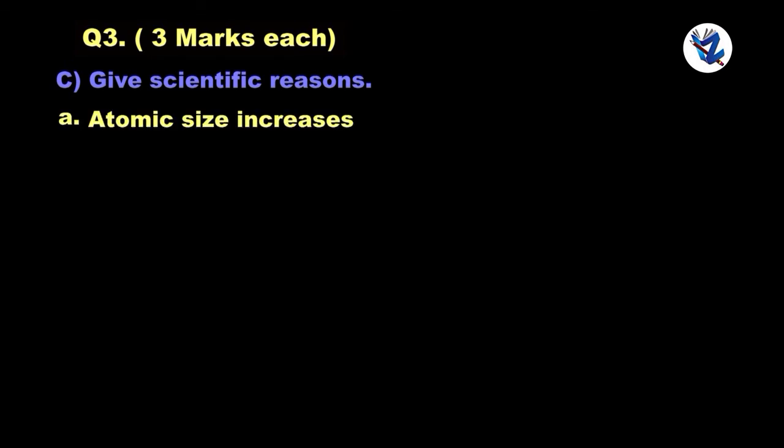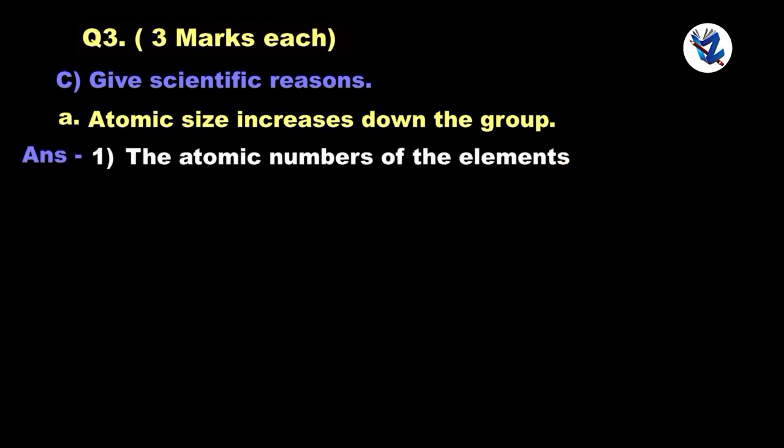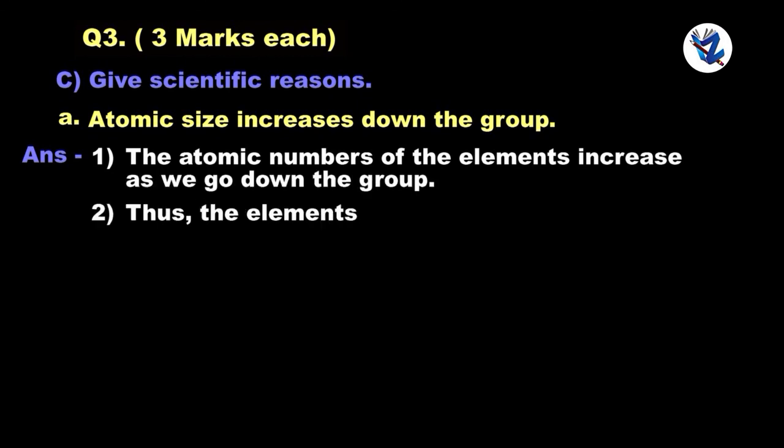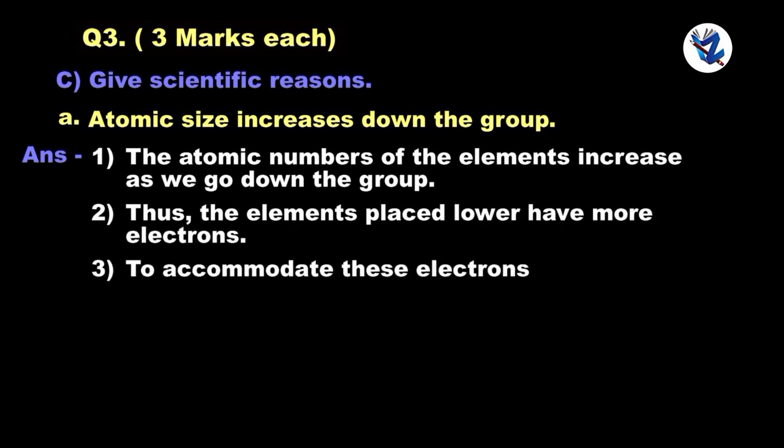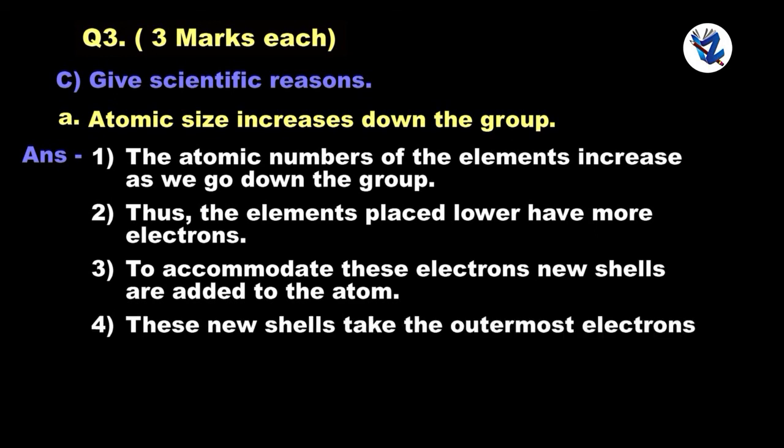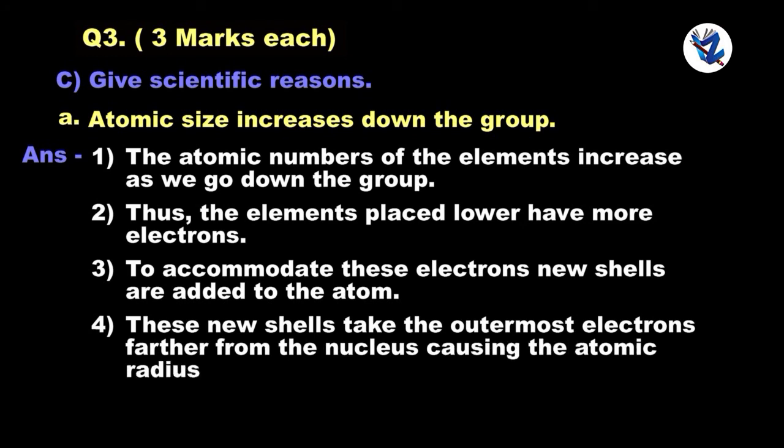Next question. Give scientific reasons. Atomic size increases down the group. The atomic numbers of the elements increase as we go down the group. Thus, the elements placed lower have more electrons. To accommodate these electrons, new shells are added to the atom. These new shells take the outermost electrons farther from the nucleus, causing the atomic radius to increase as we go down the group.